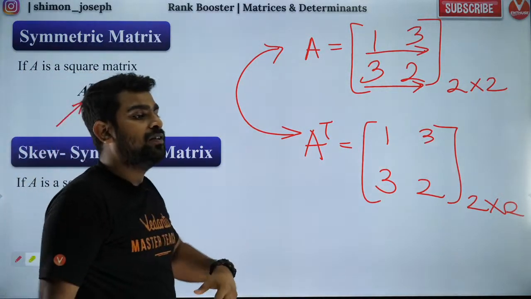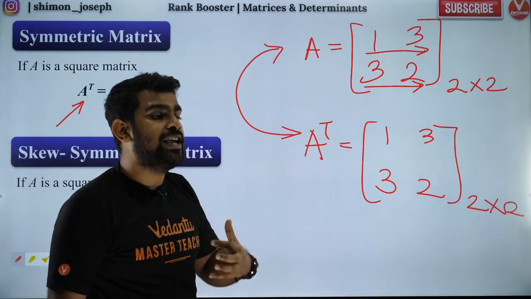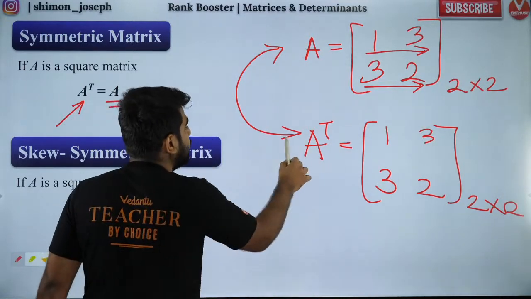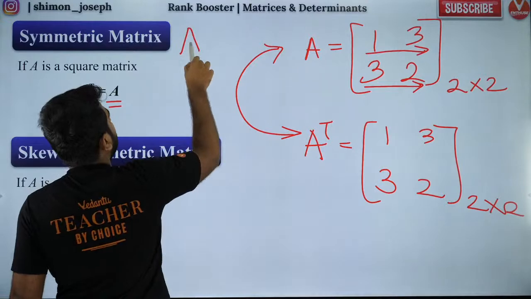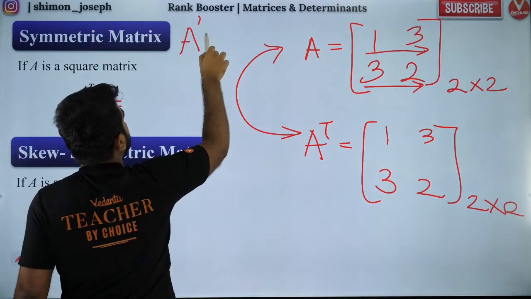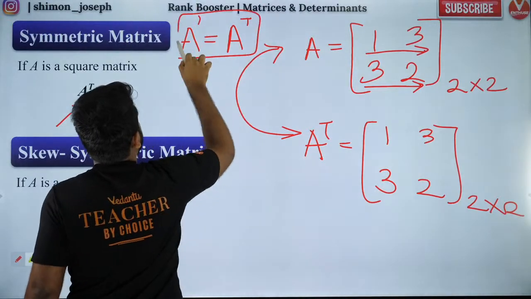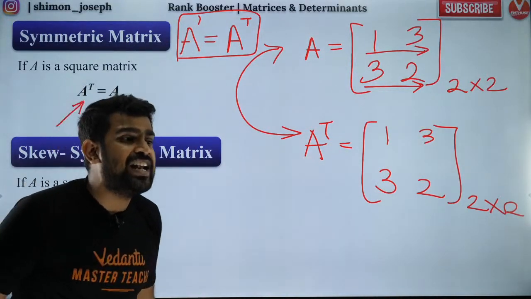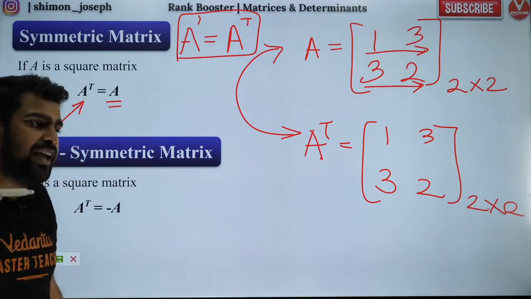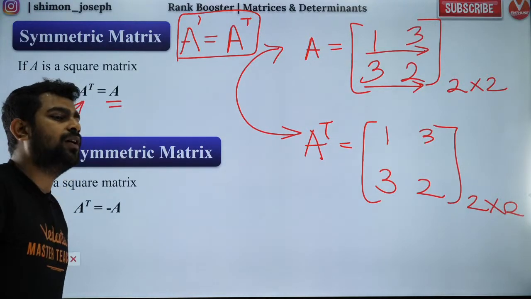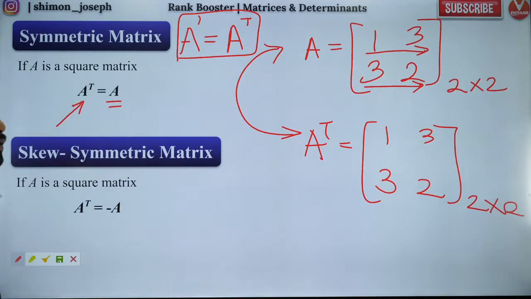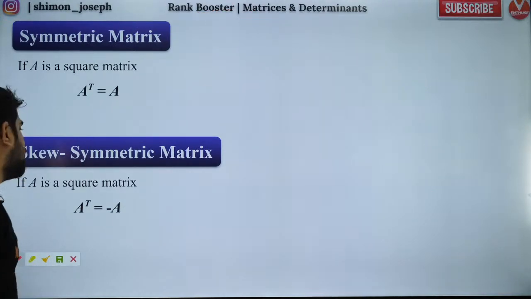Now Vijay Kumar is asking a good question: what is the other symbol for transpose? The other symbol for transpose is A dash. A dash also means A transpose. Okay, everybody cool? Hello Triambak, welcome. Very good, Pushpanjali, I hope I answered your doubt.